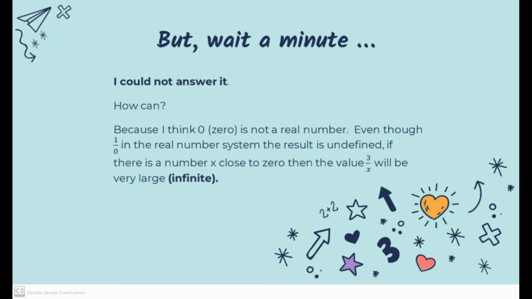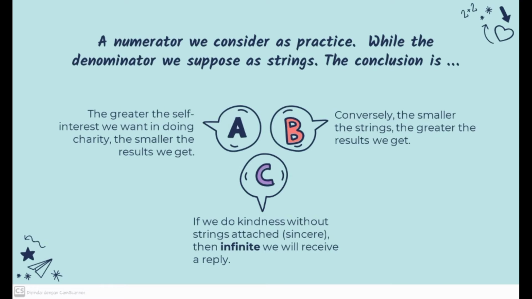If there is a number x close to 0, then the value 3 over x will be very large, infinite. In everyday life, we encounter situations that can describe this fraction or division. The numerator we consider as charity, while the denominator we suppose as strings attached.